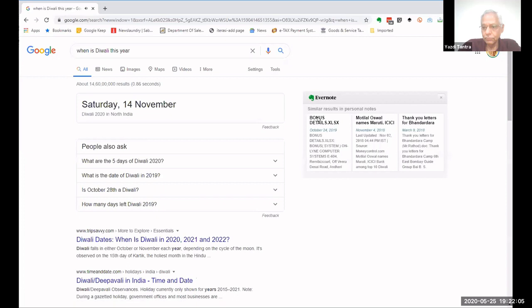Diwali in North India will be on Saturday, the 14th of November 2020. Great. This is also something very beautiful. You don't have to remember anything.